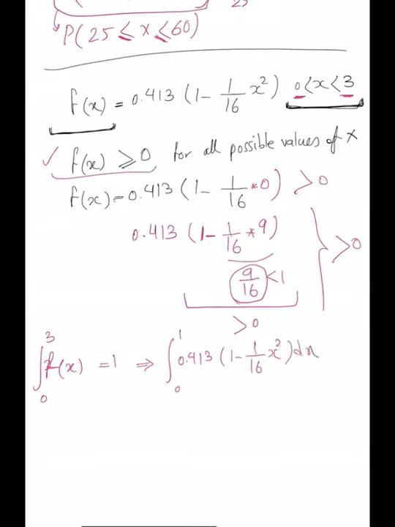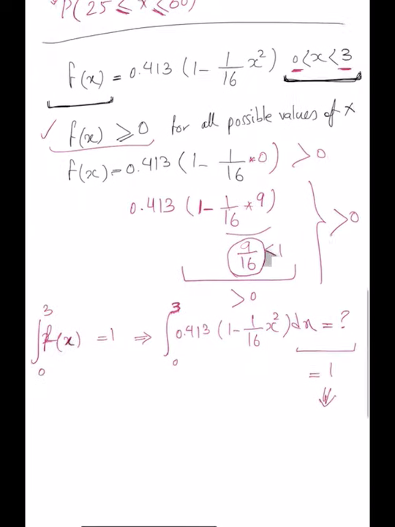So, sorry, this is from 0 to 3. From 0 to 3, integral of f of x dx, calculate this and check what it is. If it is equal to 1, then it is a probability mass.